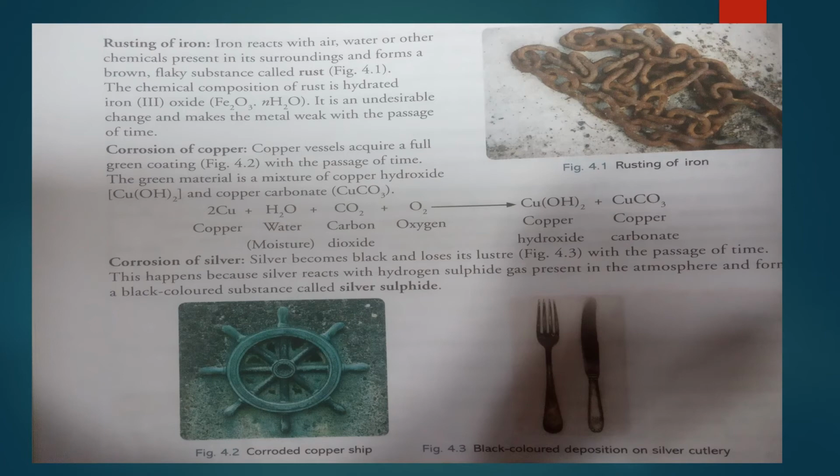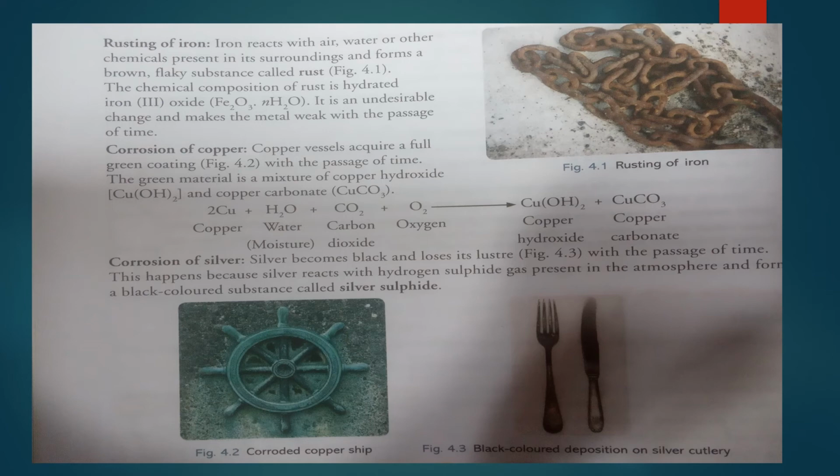So iron oxide is Fe2O3 and water molecule is present as nH2O, that means n is the number of water molecules. So we can say this is hydrated iron oxide, which is the unwanted compound formed after iron reacts with water and oxygen. So this undesirable change makes the metal weak with the passage of time. Corrosion not only takes place with iron only, corrosion takes place with copper also.